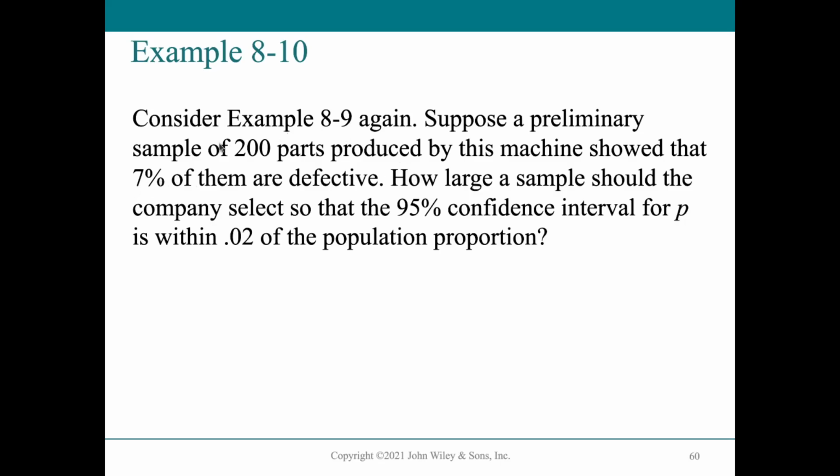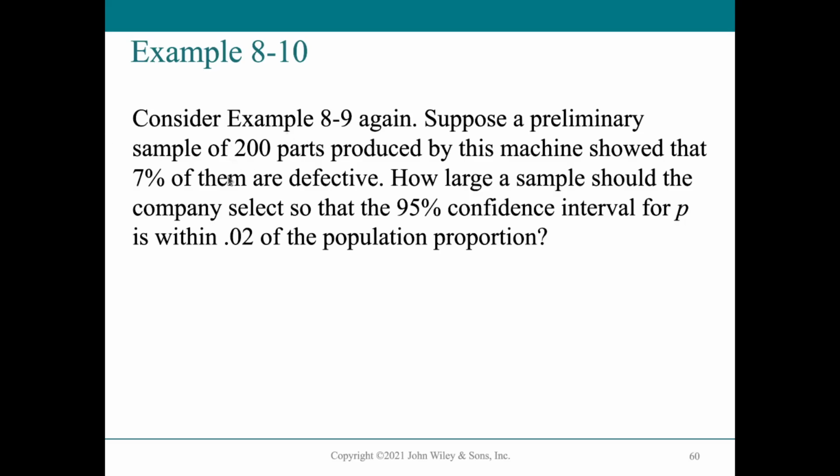This is the sample proportion from 200 parts, and that n is too small to say we can properly estimate the population parameter.